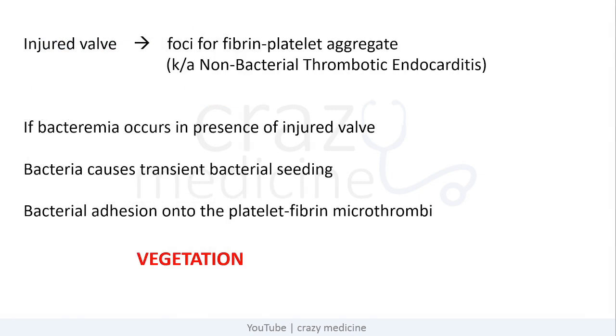So what will happen next? This injured valve will act as a focus for fibrin platelet aggregate, and this is known as non-bacterial thrombotic endocarditis (NBTE). So what will happen further? If there is bacteremia in presence of this injured valve, the causes of bacteremia we will see in next slides, it will cause transient bacterial seeding, which will cause bacterial adhesion onto the platelet fibrin microthrombi, and this is known as vegetation. So there is formation of vegetation.